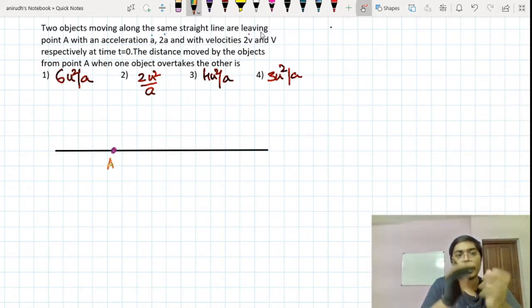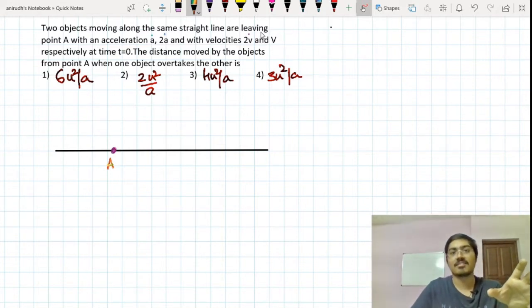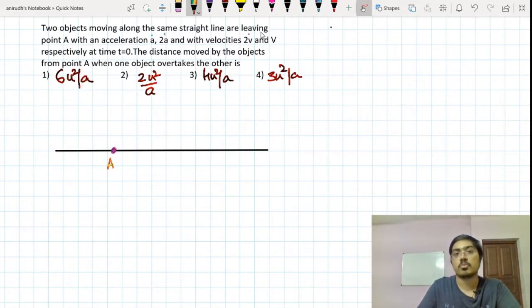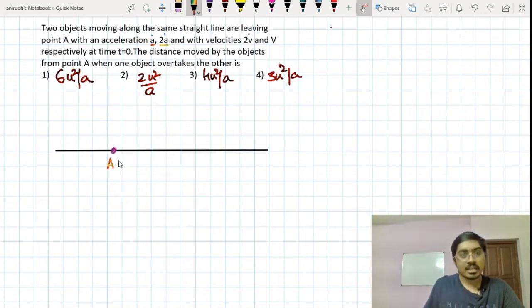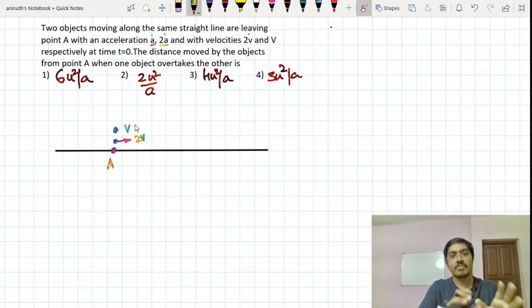is v. Let us suppose that these are uniformly accelerated motions, and let us consider that these accelerations are not changing. Although they are not mentioning this very specifically in this question, to solve this question I think this kind of an approach is required from our side. Let us suppose the first object is this and the other object is this. The first object is moving with the speed of 2v and the other one is moving with the speed of v. Obviously, one of them will have more speed and the other one will have less speed.